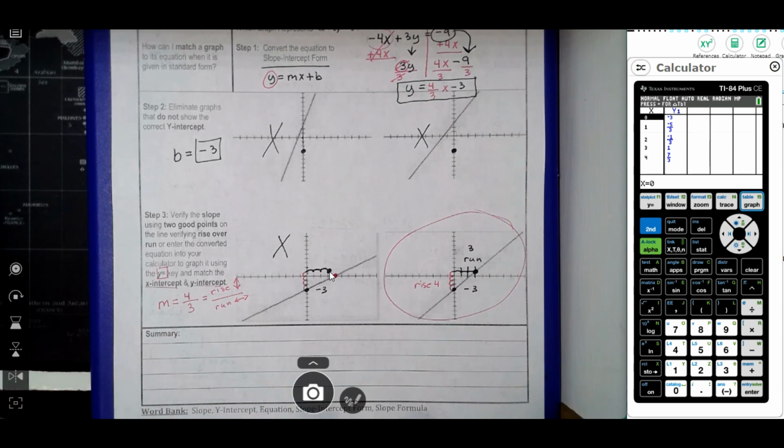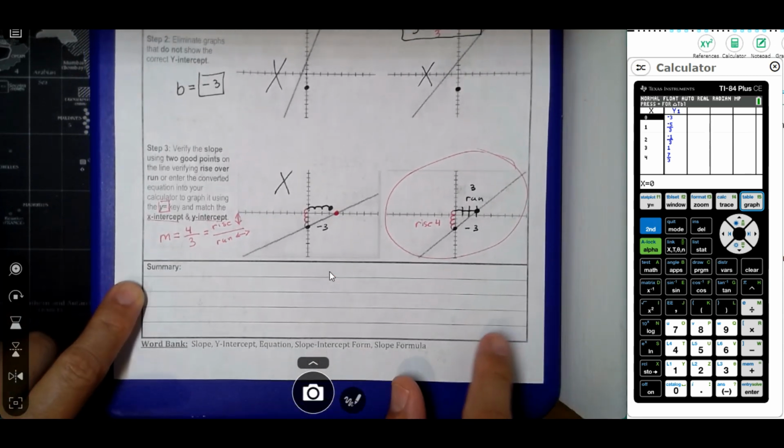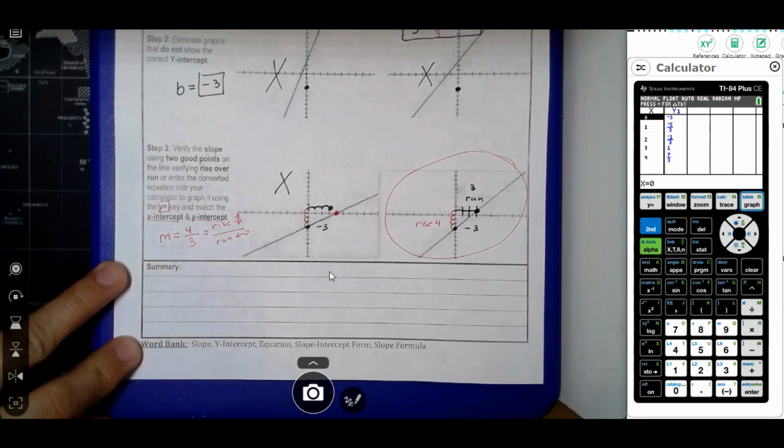So now that you're done with this, and we've completed the notes, you're ready for all the activities that you have today. And at the end of class, I'm going to have you write a summary. So don't write a summary right now, but at the end of class, you're going to write a summary. And we're going to use these sentence stems in the summary.